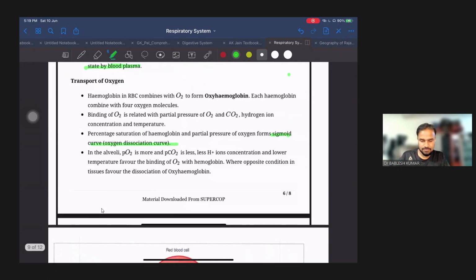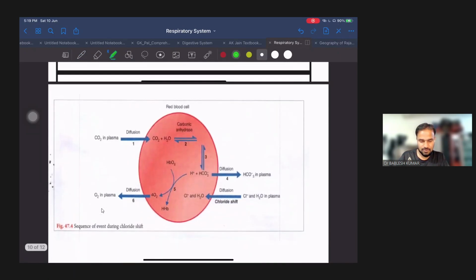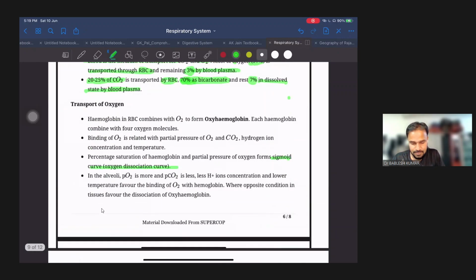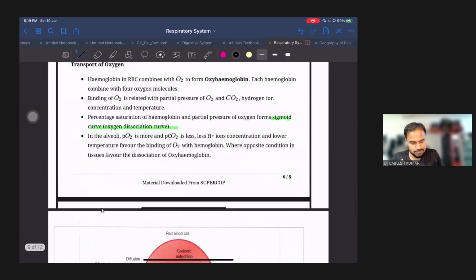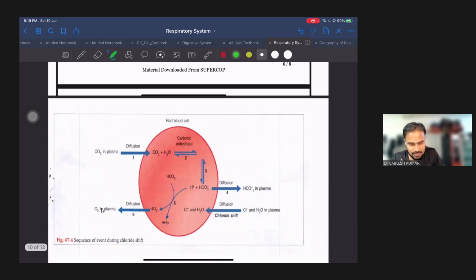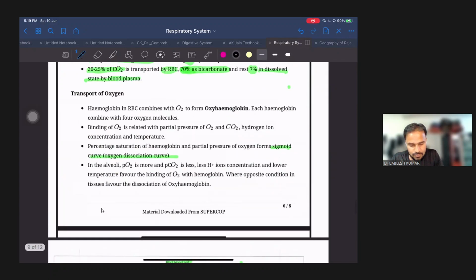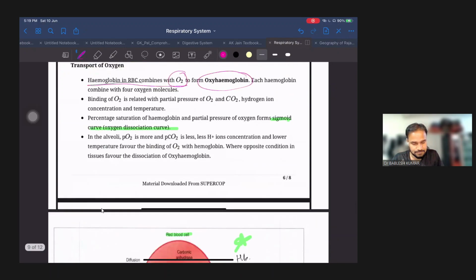So now we have to look at the transportation of oxygen. Suppose this is RBC, this whole round structure is RBC. In this RBC we have hemoglobin molecules, Hb. So hemoglobin in the RBC combines with oxygen to form oxyhemoglobin.